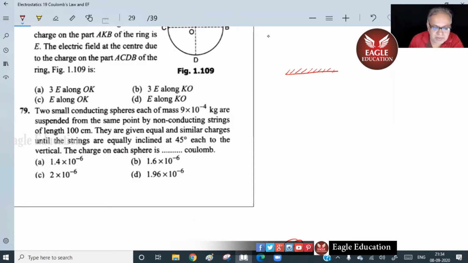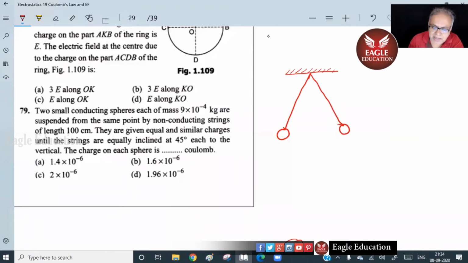Two small conducting spheres, each of some mass, are suspended from the same point by non-conducting strings. They are given equal and similar charges until the strings are equal. This problem is already over in the class. You look back, it will be there. And that also you're not able to recollect.